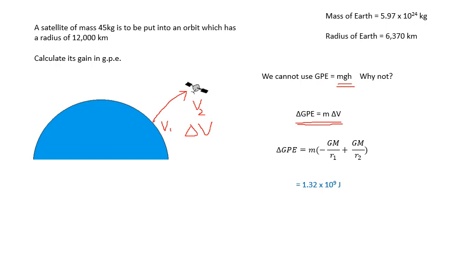This equation, interestingly, is analogous to one in electricity. Do you remember energy transferred is W equals QV, or if you like, QΔV, because it's potential difference? It's the same idea, only this is with masses and gravitational potential. This equation is with charges and electrical potential.